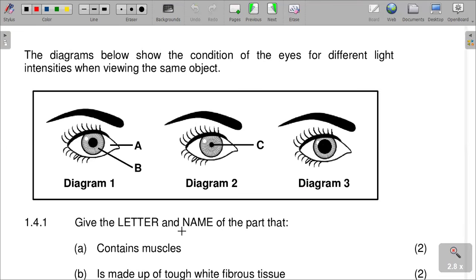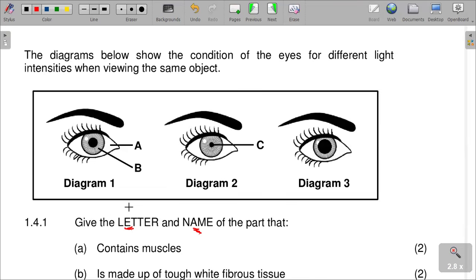Give the letter and name of the part that contains muscles. First question: which one contains muscles?